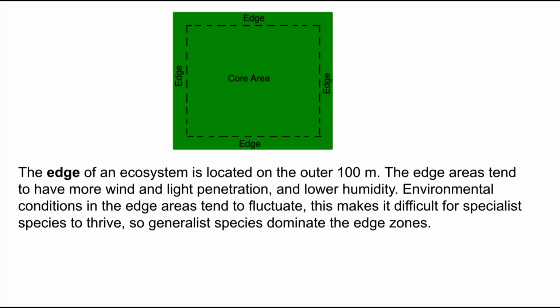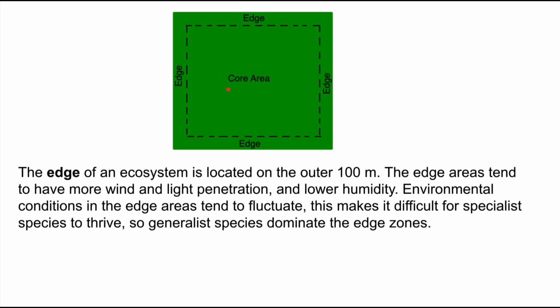Now, let's look at the difference between the edge and the core area of an ecosystem. The edge area of an ecosystem is located within the first 100 meters of the boundary, the true edge. Why is this an important distinction? Because in this area you get a lot of wind penetration, light penetration, the humidity tends to be lower, there's more noise. In this area, the umbrella species and the specialists just don't do well. They tend to move away from that and stay in the core area.